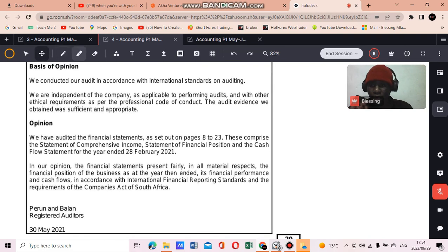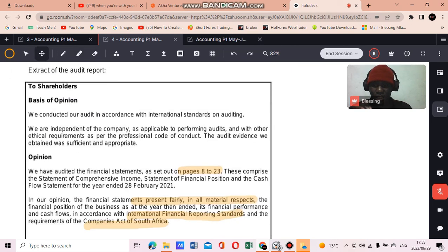Opinion, we have audited the financial statement as set out in page 8 to 23. This comprises the statement of comprehensive income, statement of financial position, and cash flow statements for the year ended 28 February 2021. In our opinion, these financial statements present fairly in all material respects the financial position of the business as at the year then ended, its financial performance and cash flows in accordance with International Financial Reporting Standards and the requirements of the Companies Act of South Africa, and then they sign the date and all those kinds of things, right? So these are the key things to take over.